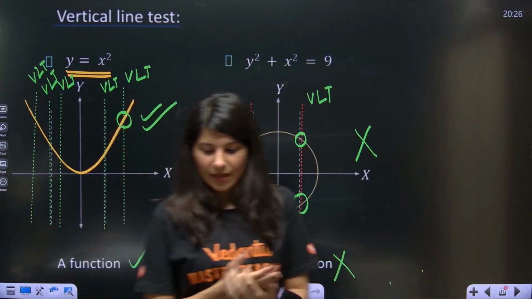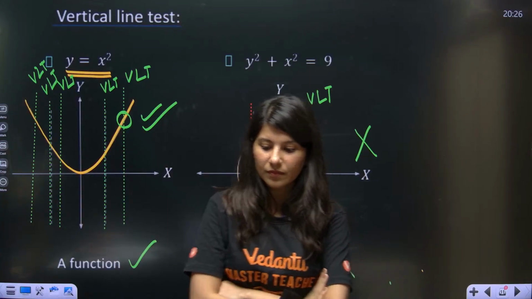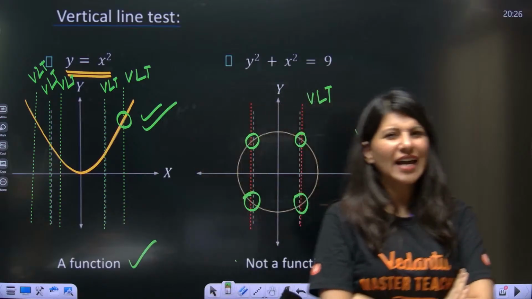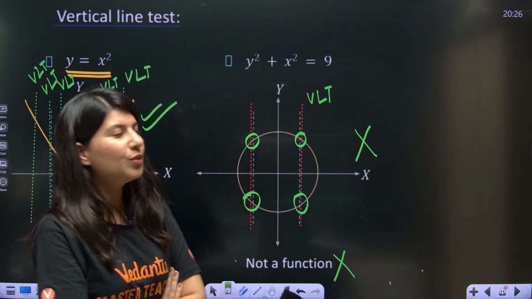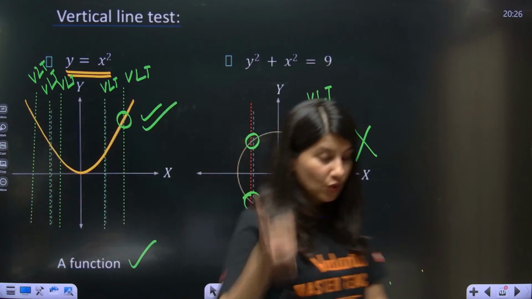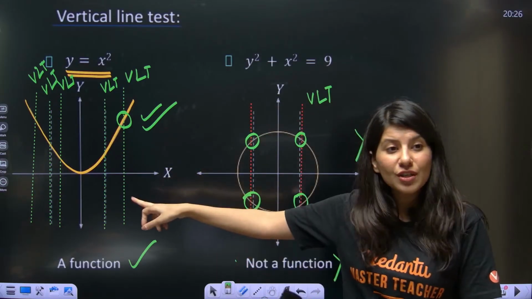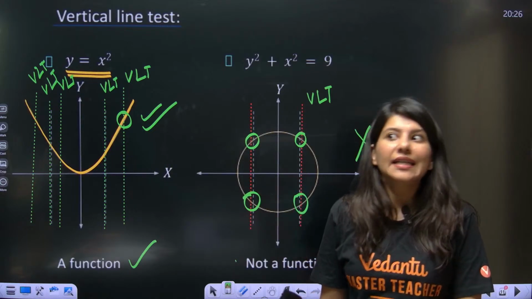Hi Pratyush Gupta, are you late? Chalo. Now one thing I would like to ask you: ma'am told you that if a graph is given to you, draw a vertical line. If it is intersecting at a single point, it is a function. And if it is intersecting at more than 1 point, it is not a function.